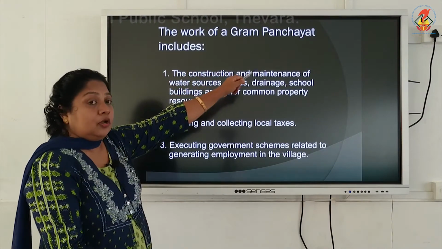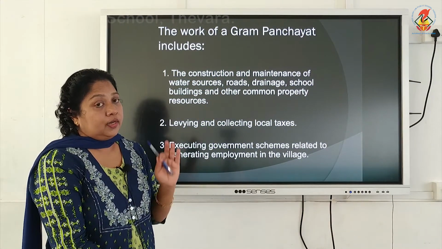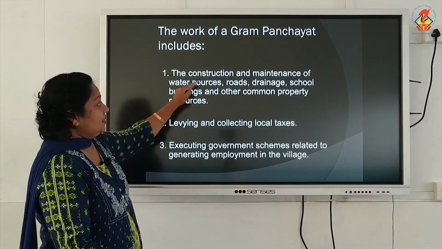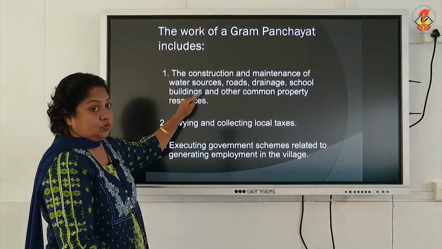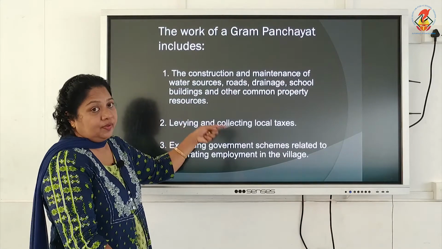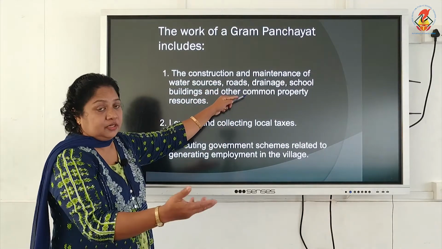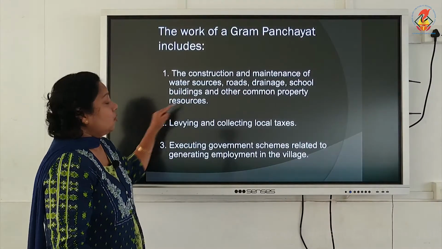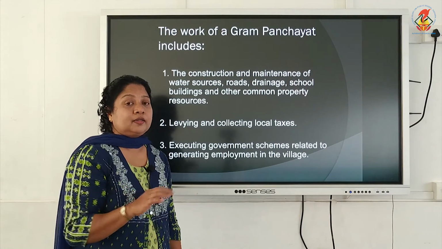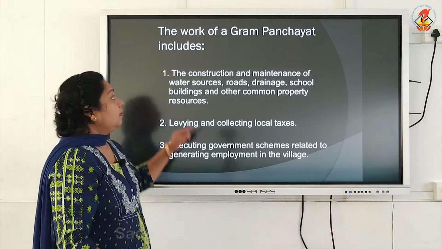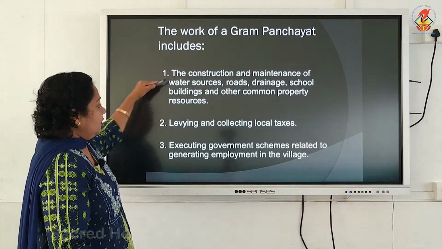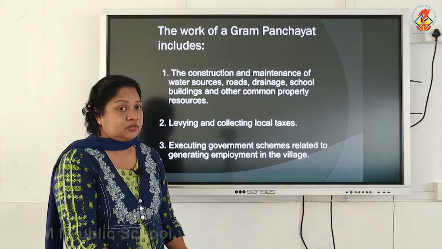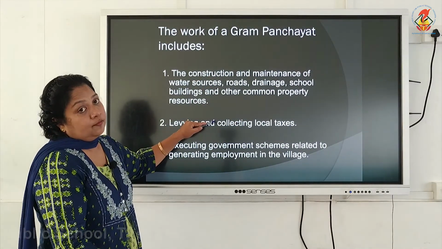Now, what all things does the Gram Panchayat have to contribute? What are the duties of the Grama Panchayat, or what are the works of Grama Panchayat? So, works include construction and maintenance of water sources, meaning wells, ponds, etc. Then construction and maintaining of roads, drainages, school buildings and other common property resources. All the public property resources will be maintained and constructed by the Grama Panchayat. That is the first function of Grama Panchayat. Then the levying and collection of taxes is also done by Panchayat. That is another work of the Panchayat.